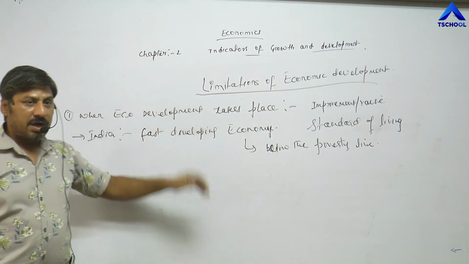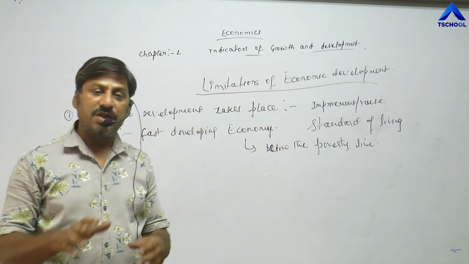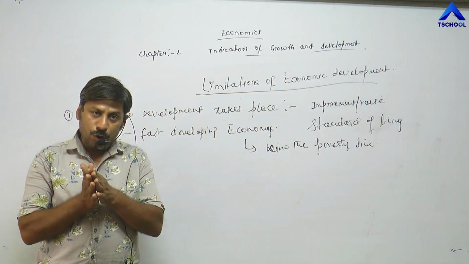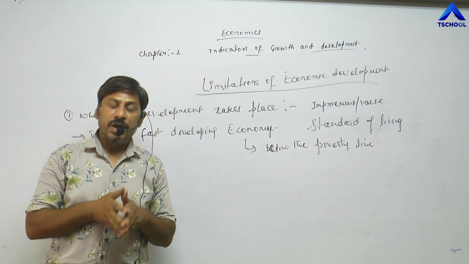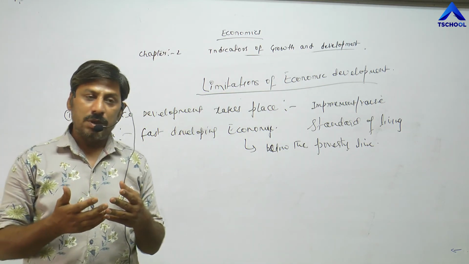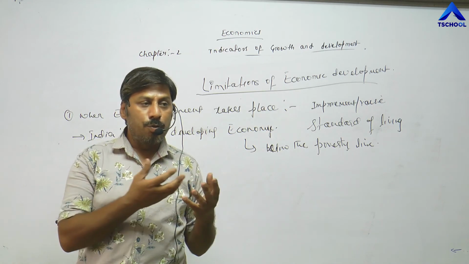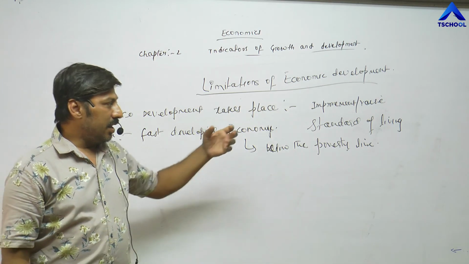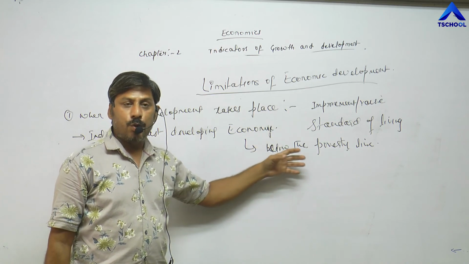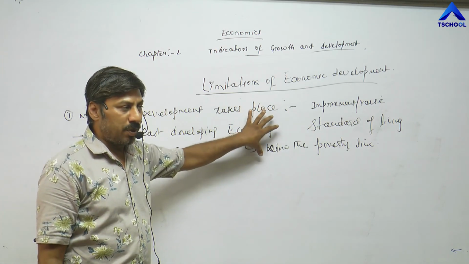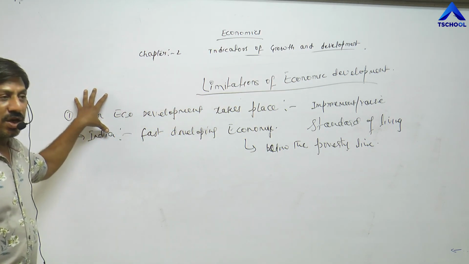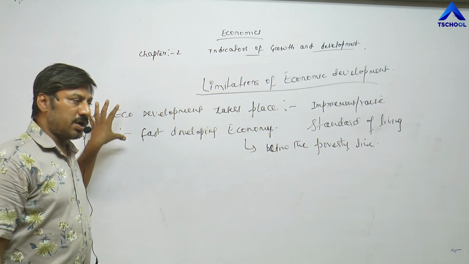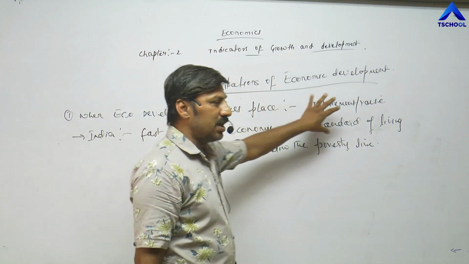Besides this, during economic development, qualitative and quantitative changes take place, meaning national income and per capita income both increase. Due to the increase in national income and per capita income, it is possible for the nation and economy to bring changes in other factors also, meaning social changes like improvement in the standard of living and improvement in the quality of life of individuals. So during economic development, both quantitative as well as qualitative changes take place.